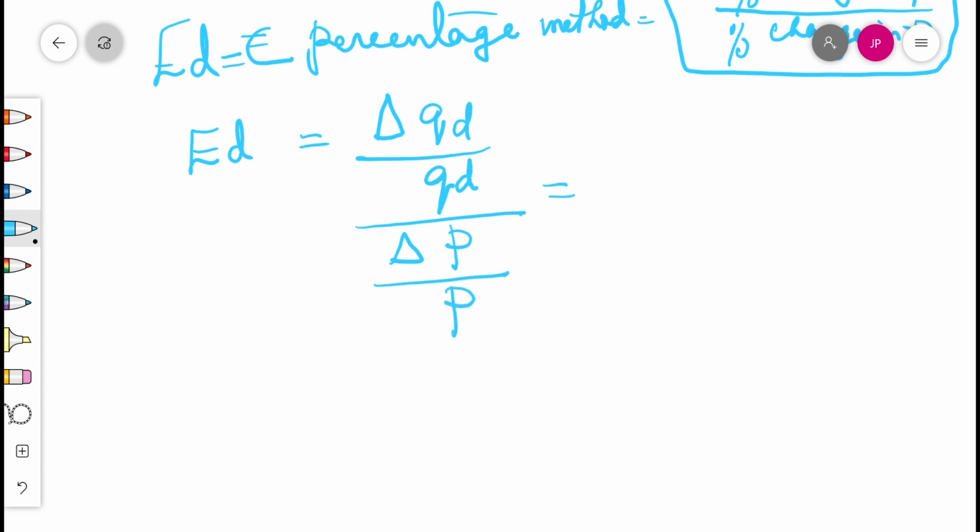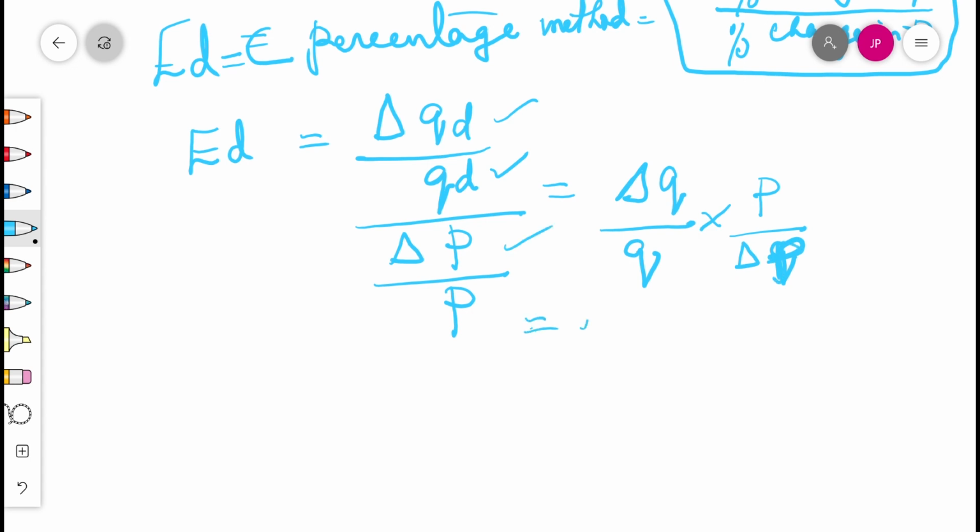Two fractions are there. Instead of QD, I make it delta Q, then it becomes simple, divided by Q, same. And of the two fractions, the second one we can invert: P by delta P.